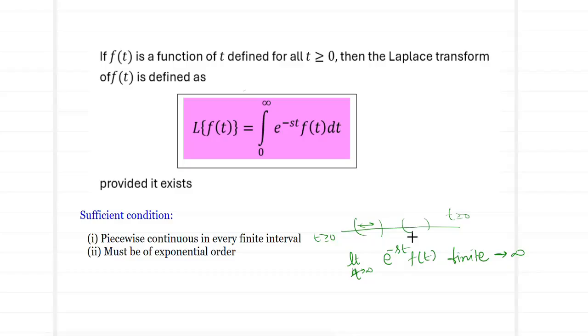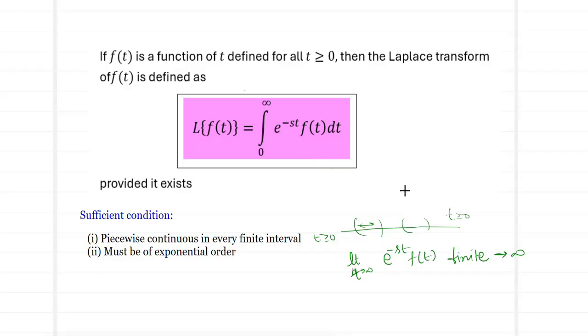Hence, if these two criteria hold, namely if the function is piecewise continuous in every interval which we define for t greater than or equal to 0, and if it is of exponential order, then the Laplace existence is guaranteed. Otherwise, if one of these fails, then for those functions Laplace does not exist.